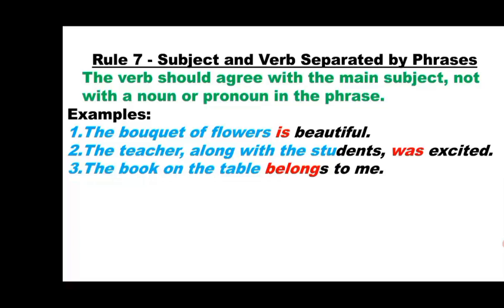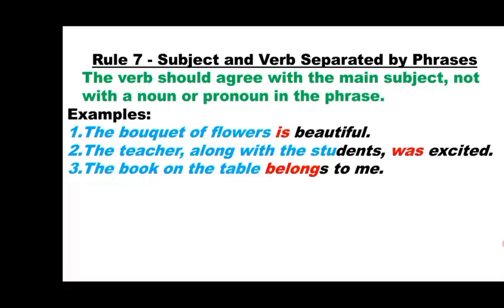The book on the table belongs to me. Here, the book is a noun phrase. The table is also a noun phrase, but the preposition on makes it part of the complete subject. And here the main subject is the book, not the table. Because you are referring to the book here. Where is the book? The book is on the table. So here the noun is singular.